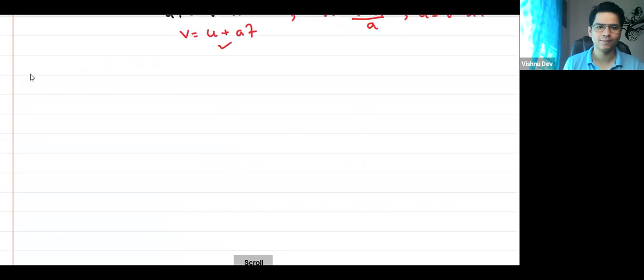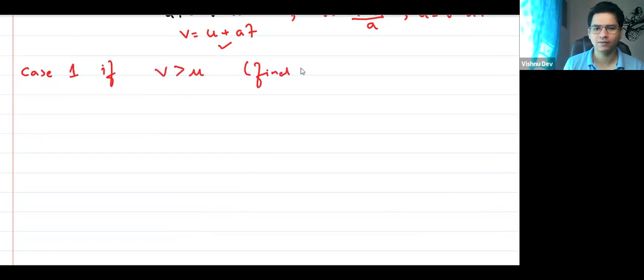Case one. If final velocity is greater than initial velocity, step by step.